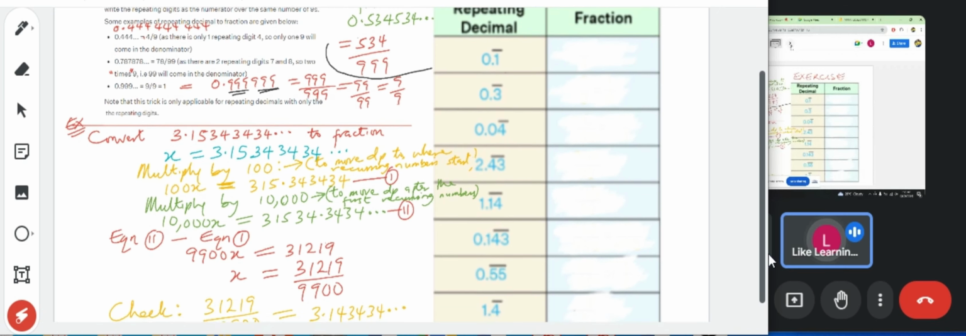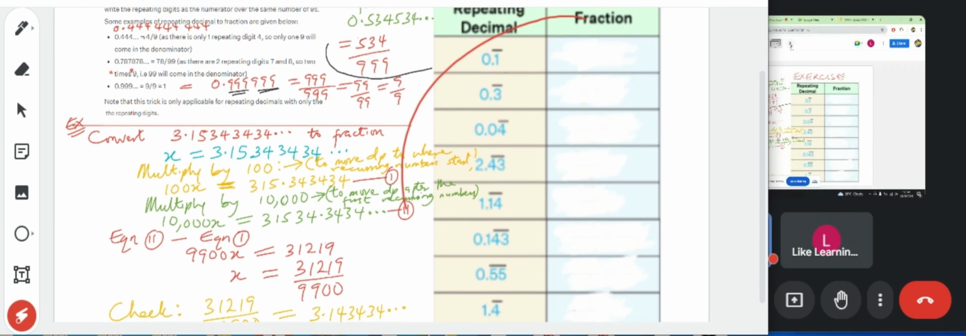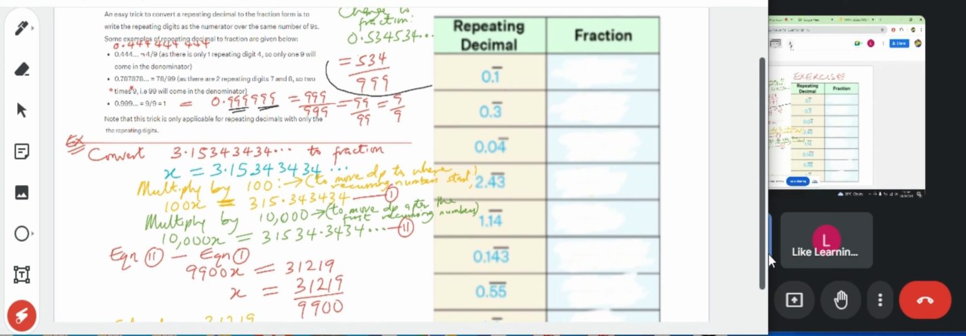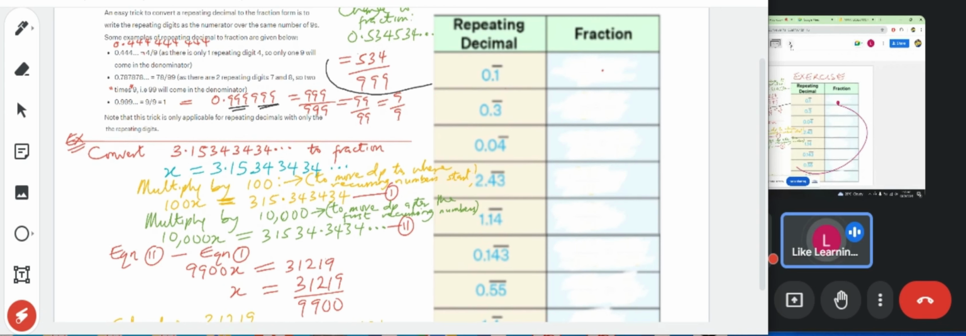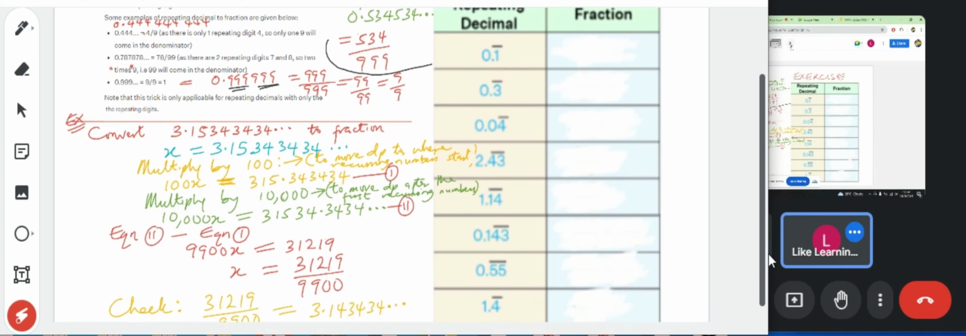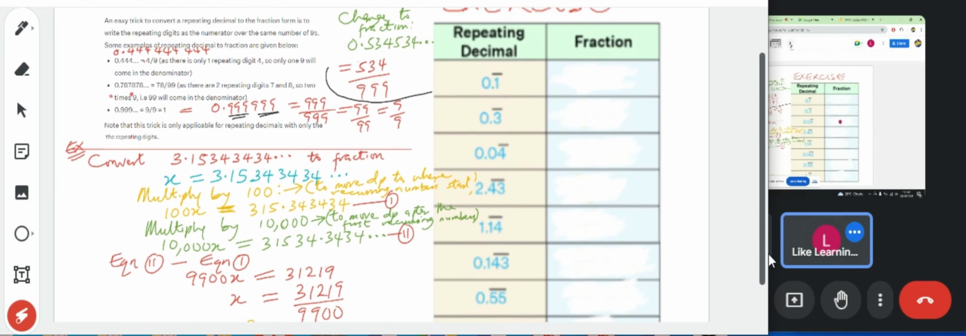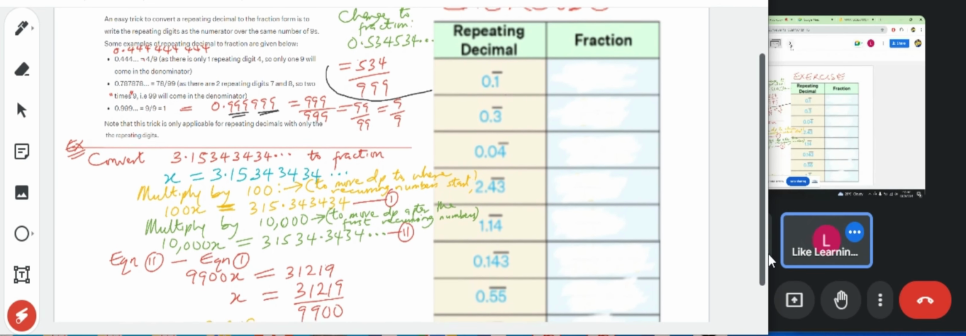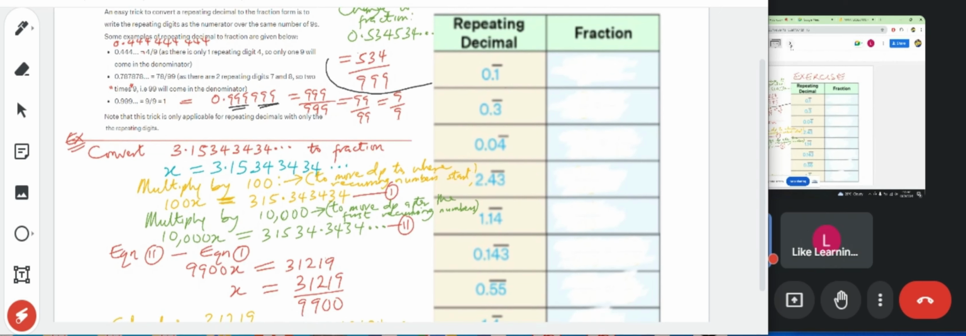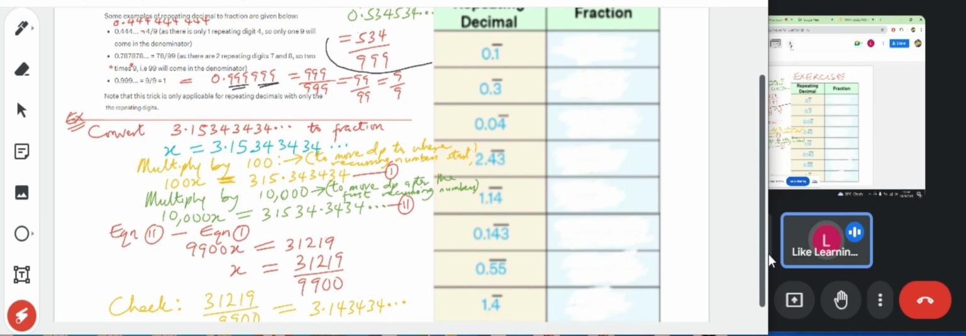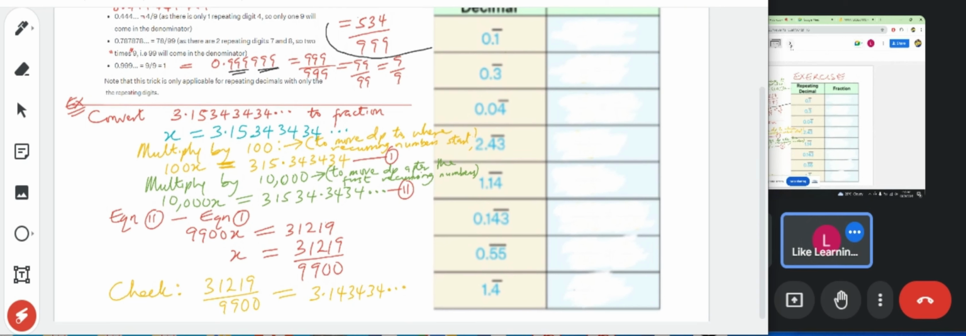So can we try this? The repeating decimals, you need to write them as fractions. Okay? Are you ready? Okay. Should I do it now? Yes, now please. Fill them up now. Okay.